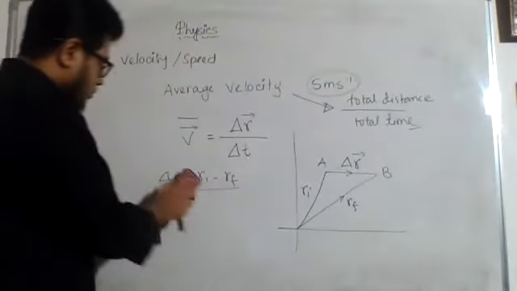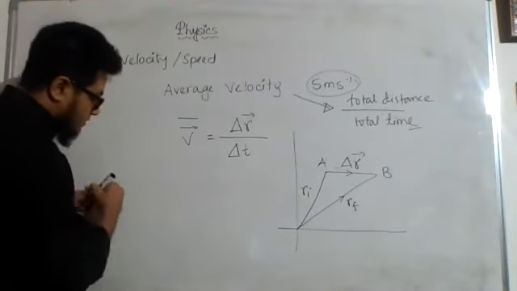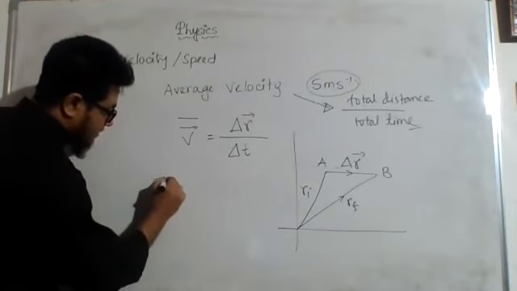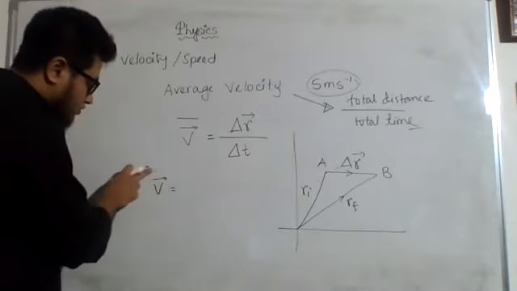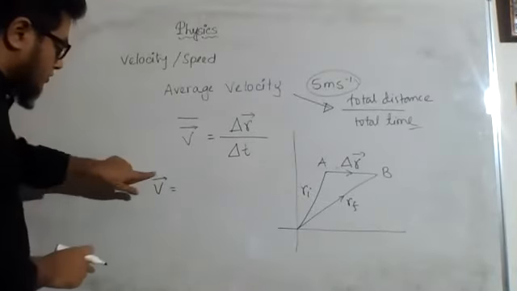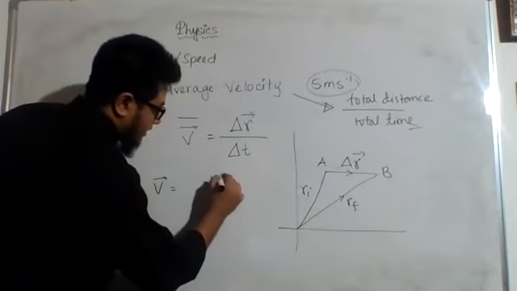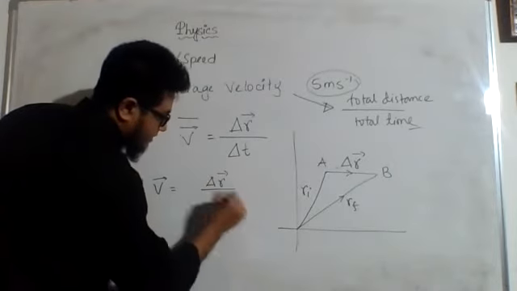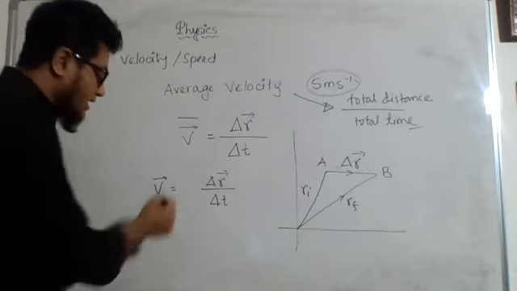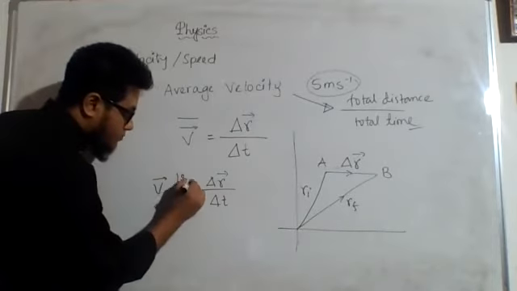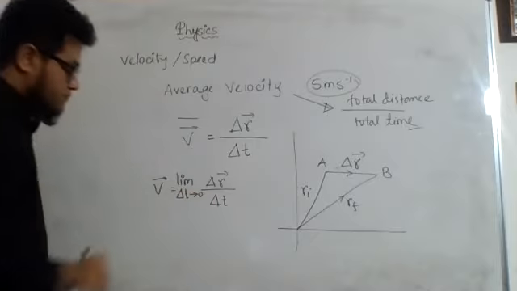So here, we will keep the same equation. This is not the average velocity, so the bar will not be there anymore. So this delta r by delta t is going to be there, but we are going to apply a limiting condition. That one we represent by limit delta t tends to 0.